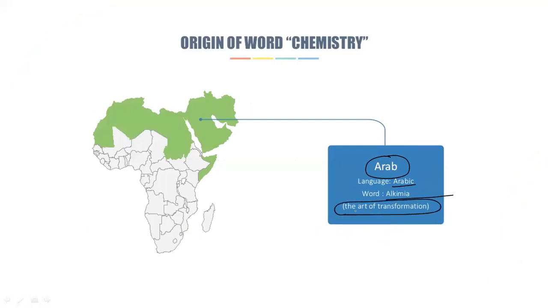So the word chemistry arises from Arabic, the first word was alchemia, and the meaning of that word is art of transformation. So chemistry is just the art of transformation according to the Arabic language or the origin of the word.